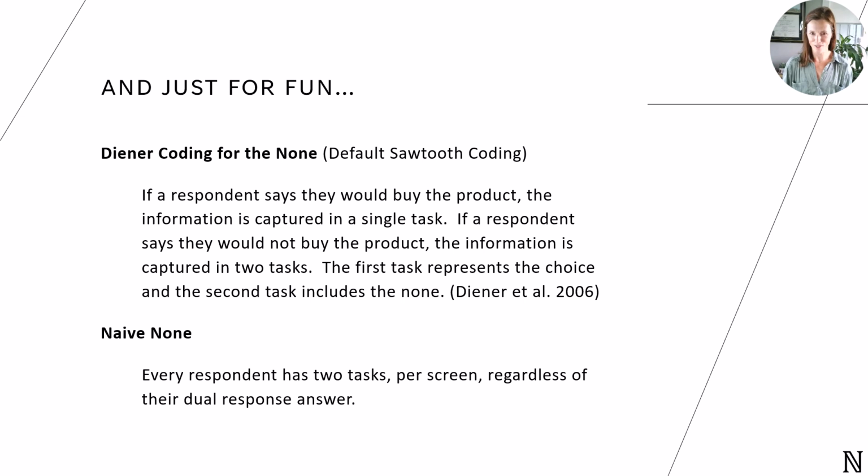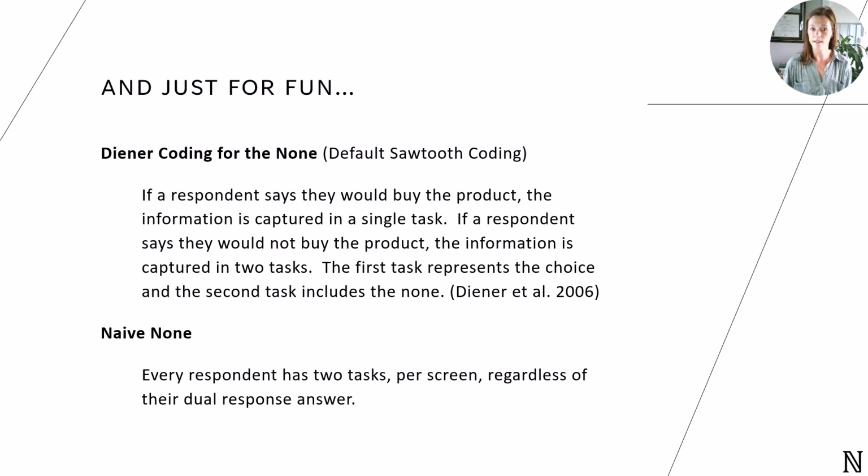But again, numerically curious, we thought, why not revisit this and ask ourselves, why do we have more information for some tasks, but not others? Hear me out. For a 12-task dual response conjoint, one respondent could have just 12 tasks, and another respondent could have 24. The latter respondent saying they would not buy anything across the 12 screens, so they have 2 tasks to represent every screen. The former respondent saying they would buy everything, so they only have 1 task to represent every screen. So we said, let's go ahead and try another version of the none, where every respondent has 2 tasks to represent each conjoint screen.